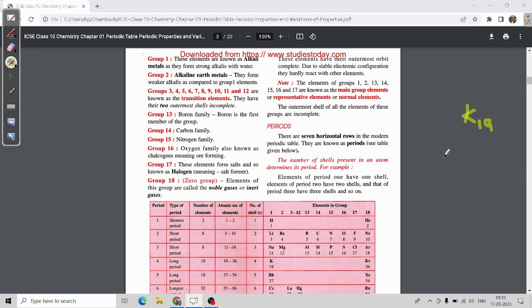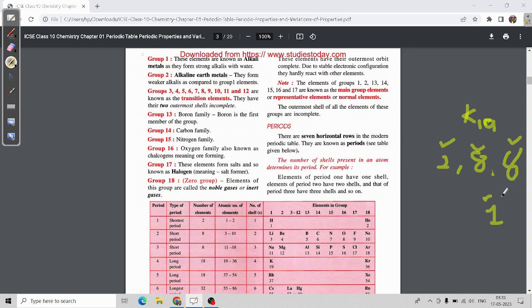So what is the electronic configuration? Sorry, not 2, 8, 9. It is 2, 8, 8, 1. Since the atomic number is 19, it is 2, 8, 8, 1. I forgot about the octet rule. Sorry for my mistake.